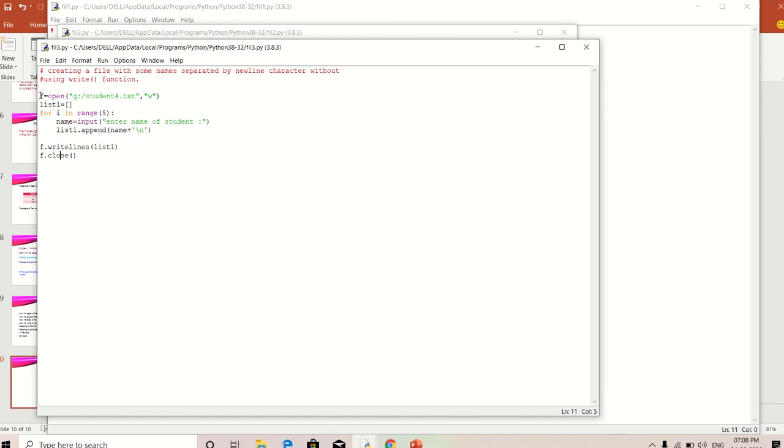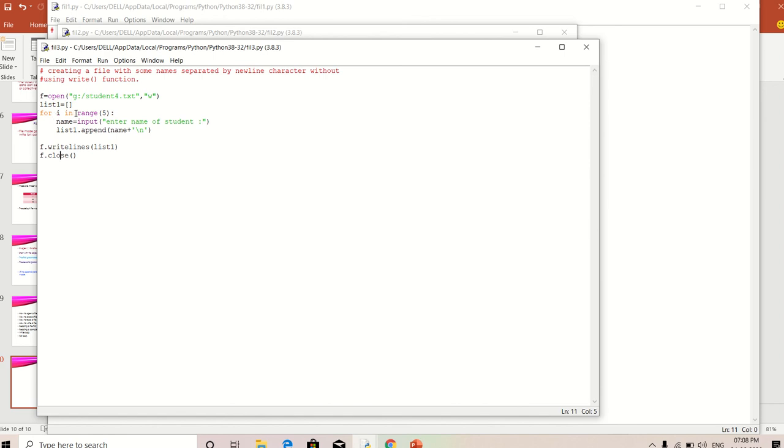Start with the file object f equal to open of where the file is to be created, give this location with the file name .txt, comma, and then which mode, w mode. And then here I'm going to use one more variable, that is a list equal to an array. So whatever values we create, that array value is going to be stored.